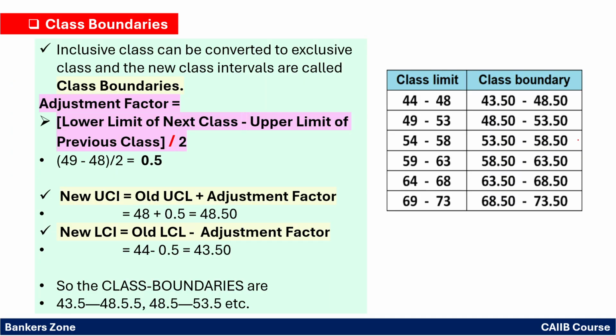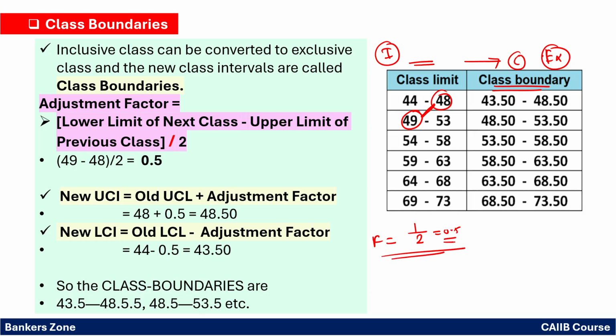Now see again the same type of problem, right? They have given the classes, and we have to convert them and find the new class boundary. This is continuous in nature, so we are converting the inclusive type to the exclusive type. Now see how to find the factor. The factor is the lower limit minus the upper limit, so 49 minus 48 is 1, divided by 2, so it will be 0.5.